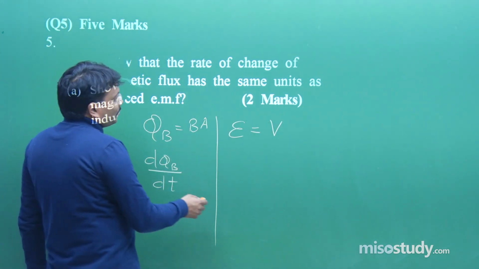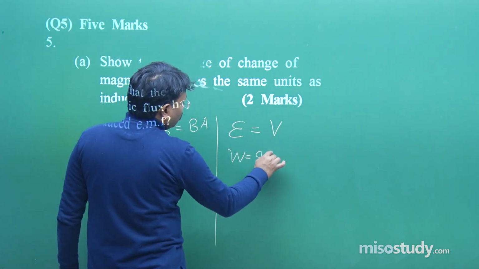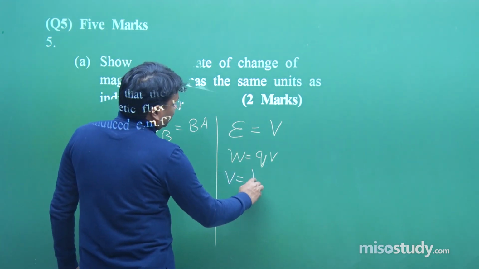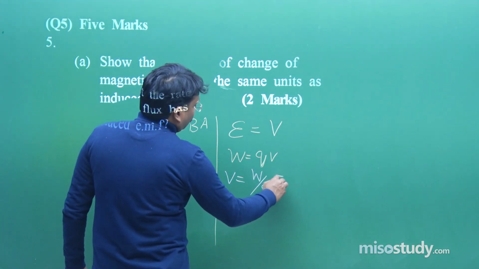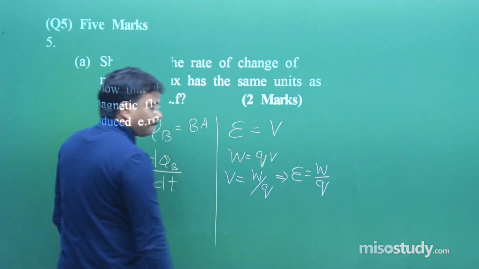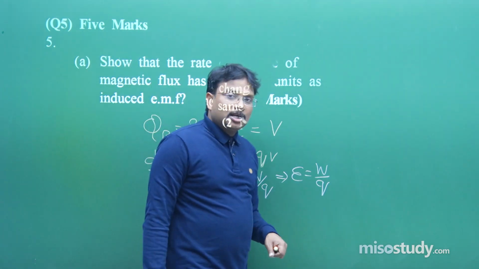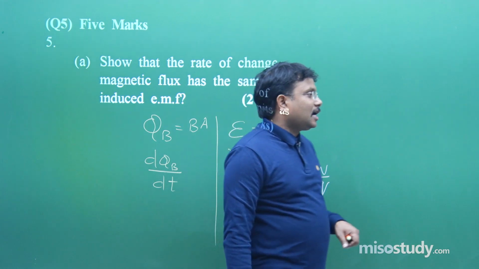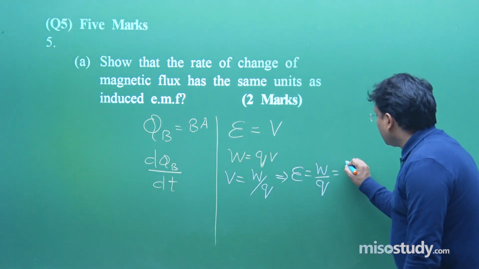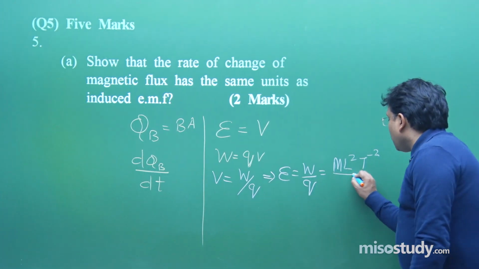You know from class 10th that W is equal to QV. So from here I can write V equals W by Q. The dimensional formula of W is ML²T⁻². The dimensional formula of charge is AT. Writing those values gives ML²T⁻² upon AT.